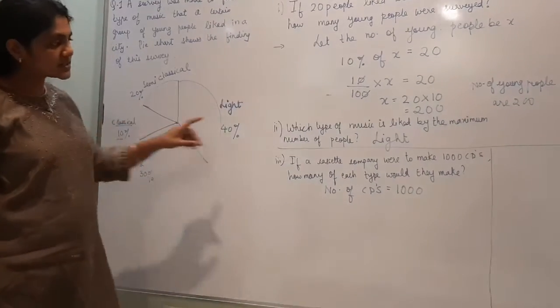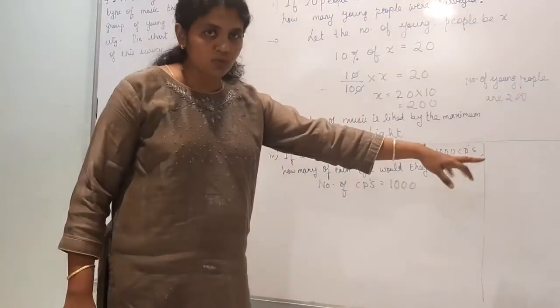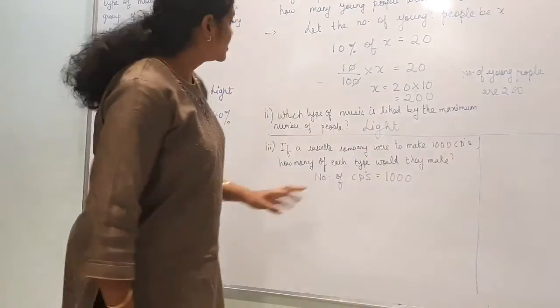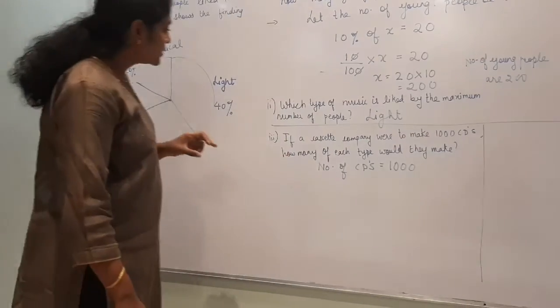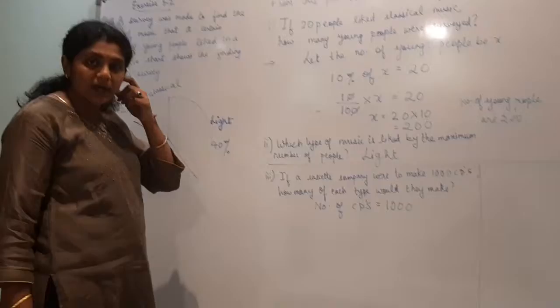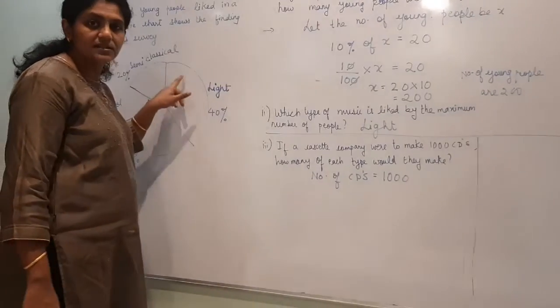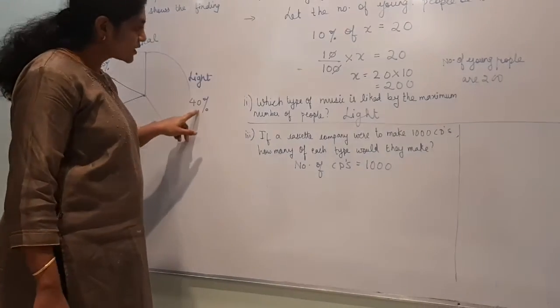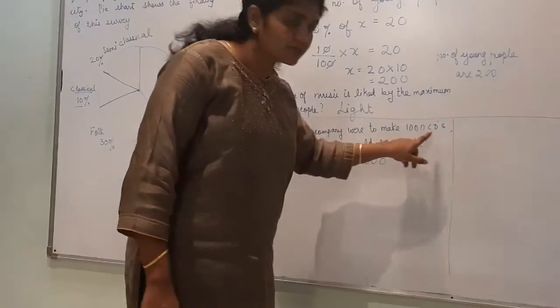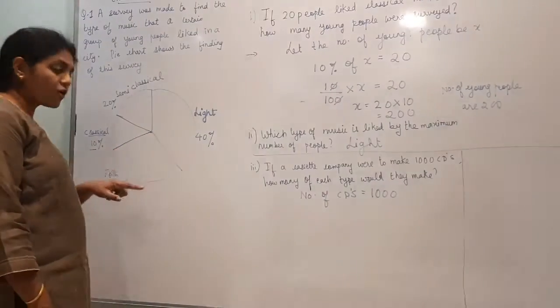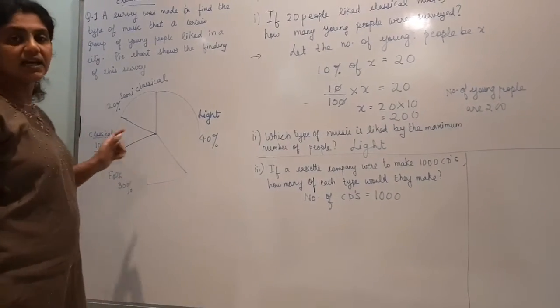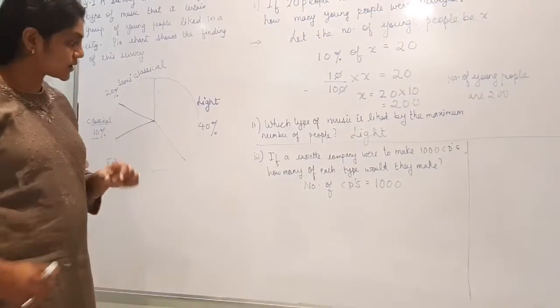So 20% of 1000. Total they want to make 1000. So 20% of 1000 will give the number of CDs to be made for semi-classical. Similarly for light, 40% of 1000. Then folk will be 30% of 1000 and classical will be 10% of 1000.